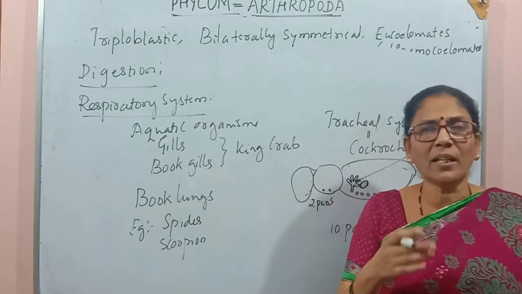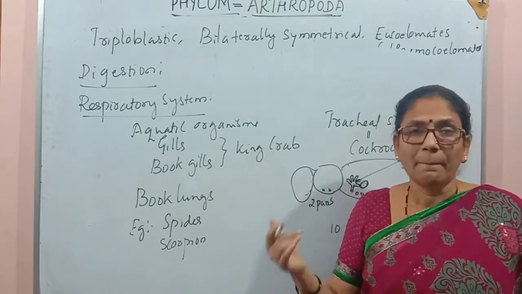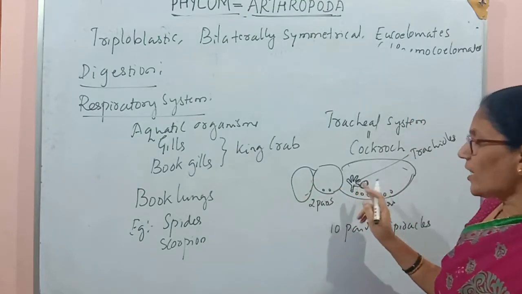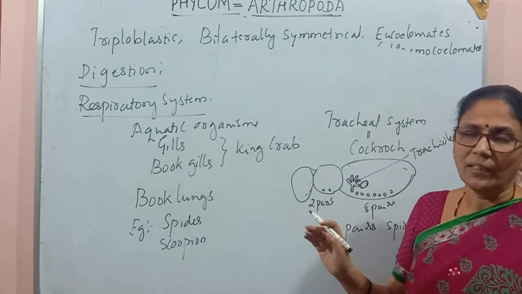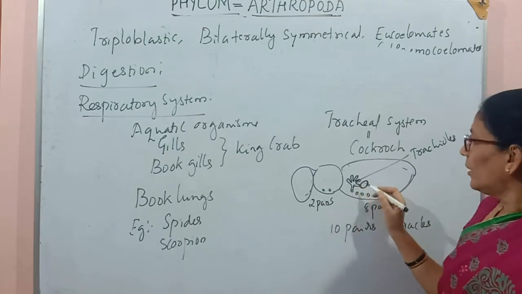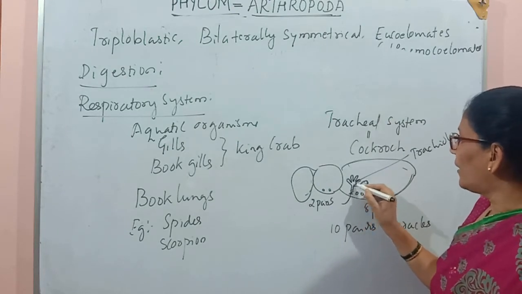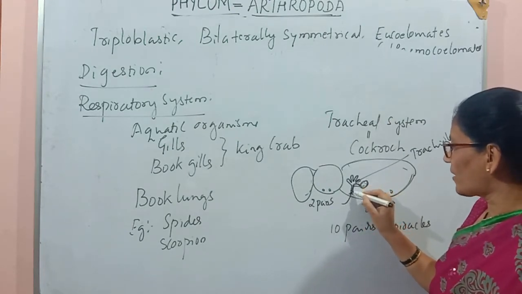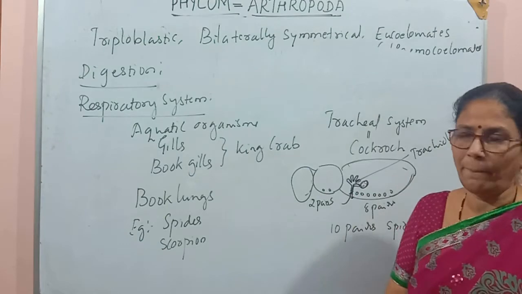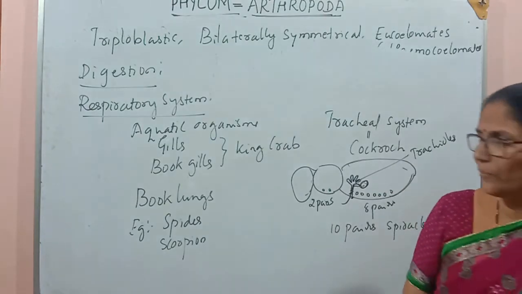Usually in higher organisms, blood is the one which helps the exchange of gases. But here the blood is not going to do this function. So this function is performed by the tracheal system only. The exchange of gases takes place between the body tissue and tracheoles with the help of diffusion. Air enters and the exchange of gases takes place, and the waste gas, the unwanted respiratory gas, comes out of the body through these spiracles only. So this is about the tracheal system we see in organisms like cockroach.